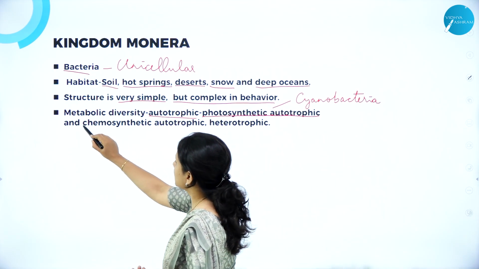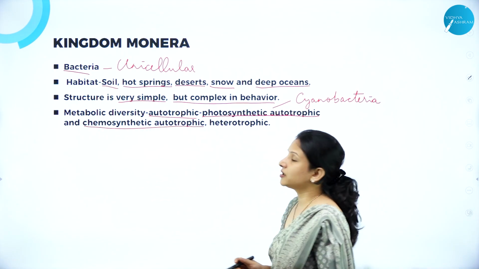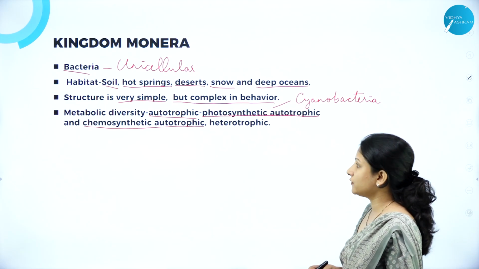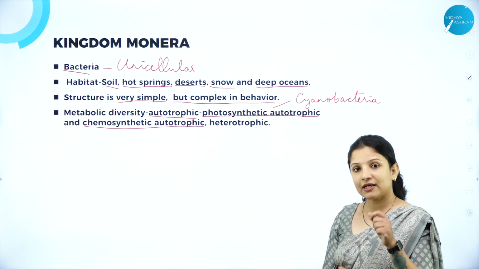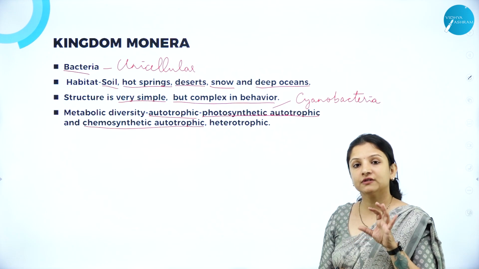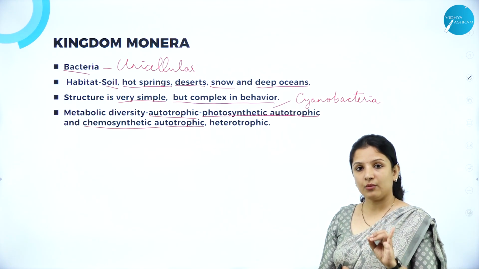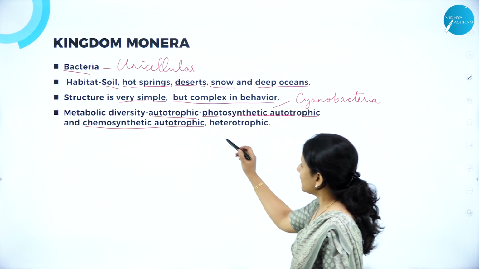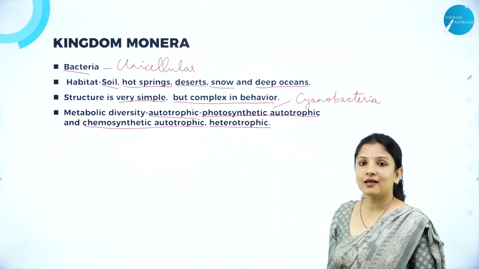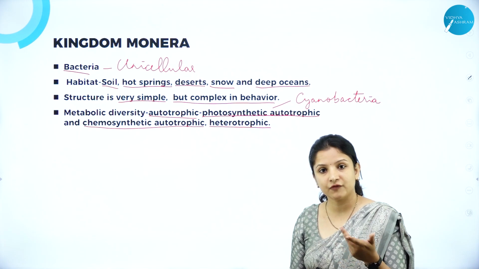And they can be chemosynthetic autotrophs. Kingdom MONERA can be chemosynthetic autotrophs, wherein they can synthesize food by making use of some chemicals like nitrogen, nitrates, nitrites and ammonia. And they can be heterotrophic, wherein they depend on other organisms for their food.